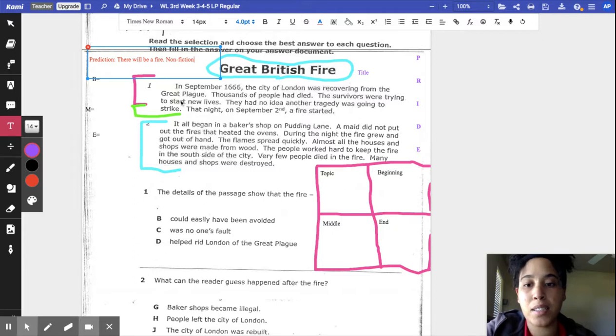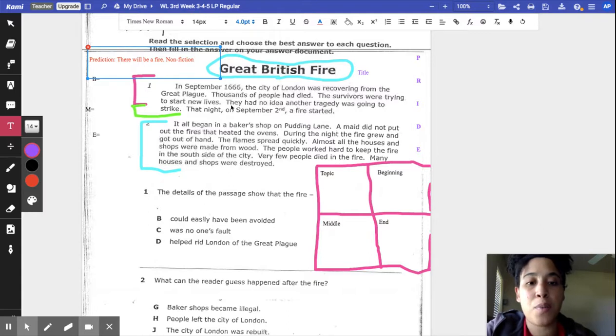All right, so it says, in September 1666, the city of London was recovering from a great plague. Thousands of people had died. The survivors were trying to start new lives. They had no idea another tragedy was going to strike. That night on September 2nd, a fire started.